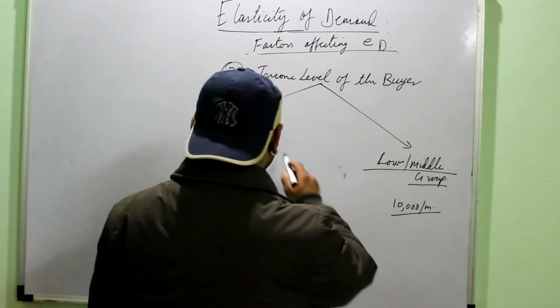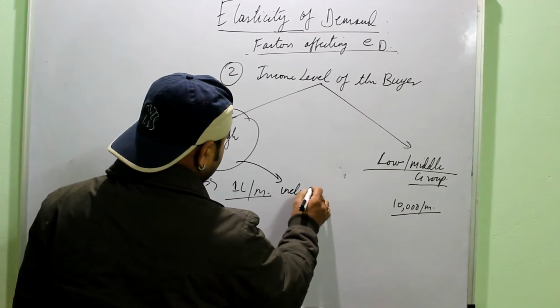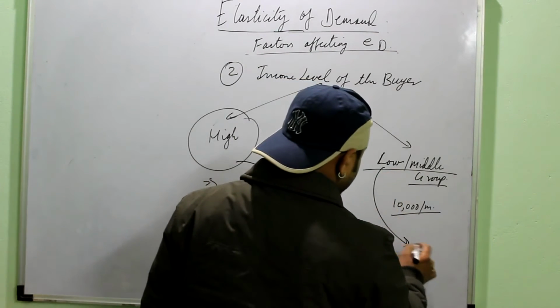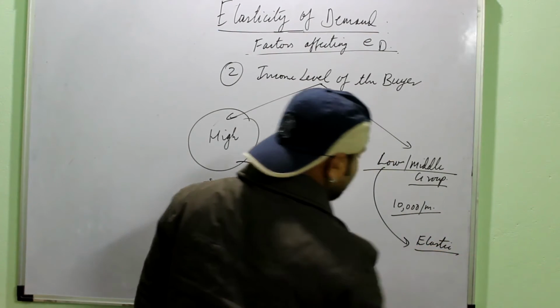Okay, so if the person is belonging to a high income group, the demand is inelastic because small changes in price do not affect his budget. While for the low or the middle income group, the demand is elastic because small changes in price can affect their budget, right?